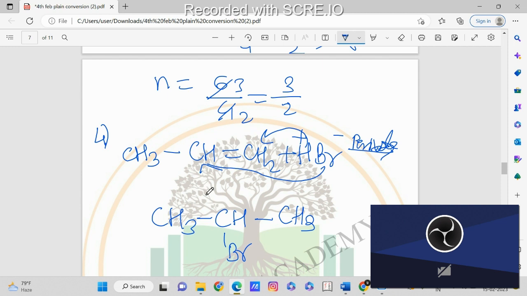Some of the main important reactions that you have to study from this chapter are name reactions like Wurtz reaction, then anti-Markovnikov's rule, Friedel-Crafts alkylation, Friedel-Crafts acylation, and ozonolysis. So this type of reactions you can learn from this chapter. These are the main reactions.